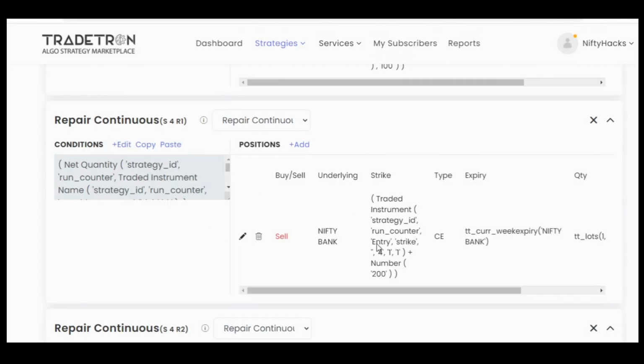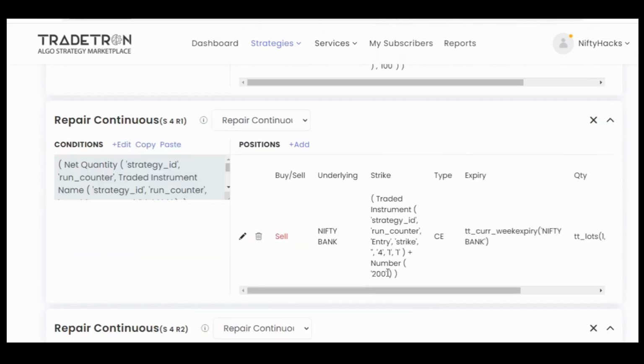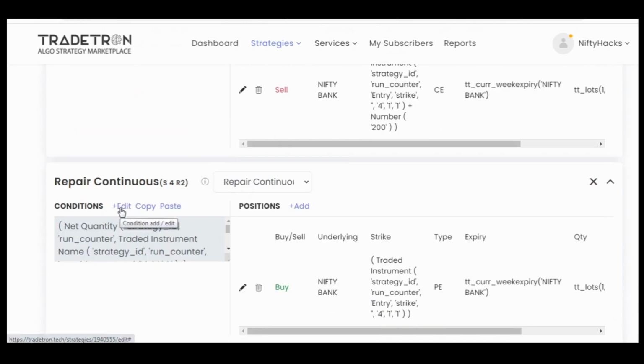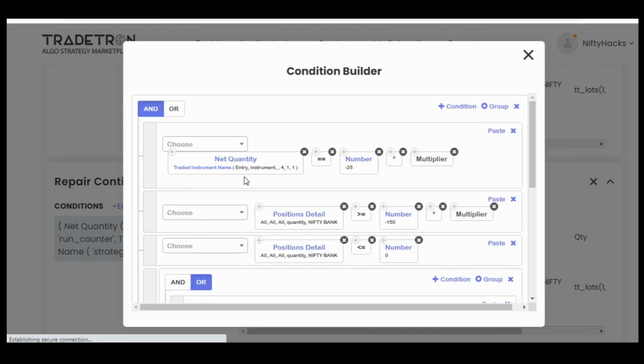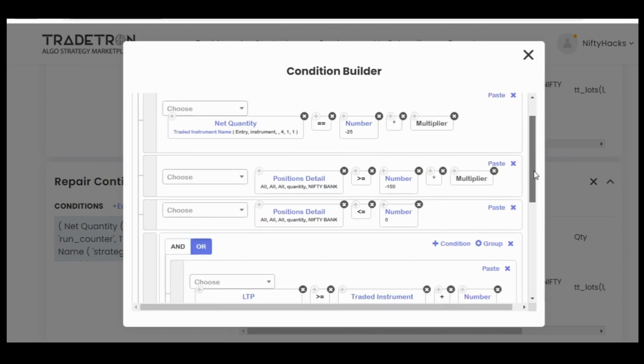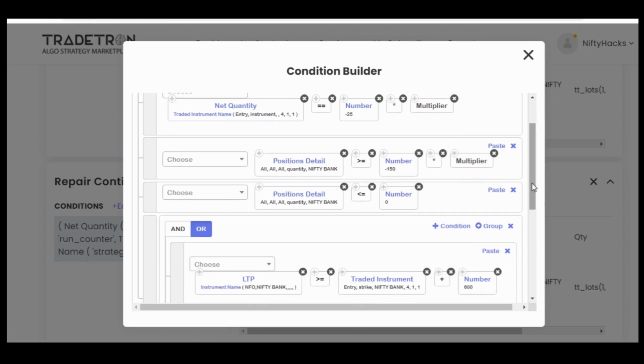So whatever was the entry strike of 411, from this strike I want to execute the out of the money call of strike plus 200 points. And this is for entry 411 exit, RC2 of set 4. So entry 411 should be minus 25 net quantity, and all quantity should be greater than or equal to minus 150. As I told you in the set 2 and RC2 explanation, I used minus 150 here because I want to give a buffer of 2 lots to handle some wide Bank Nifty movements on a volatile day.